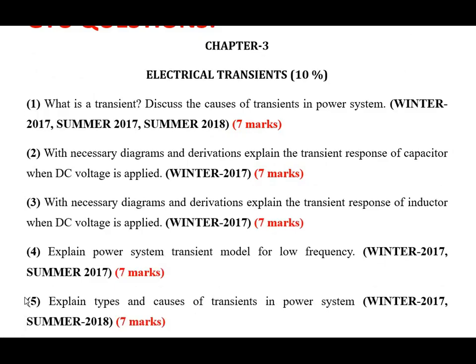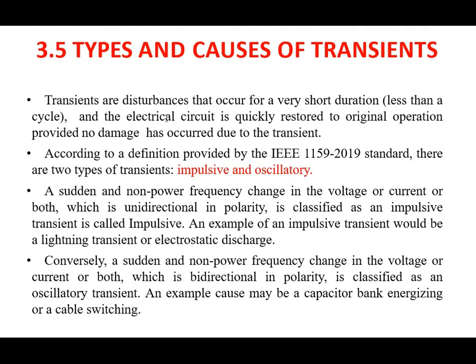Now we will see the last question of this chapter. Question number 5: explain types and causes of the transient in the power system, which was asked in winter 2017 and summer 2018 for 7 marks. So, types and causes of the transients.